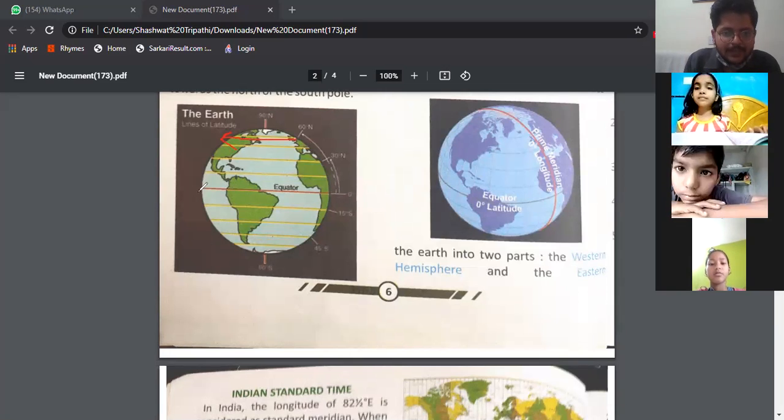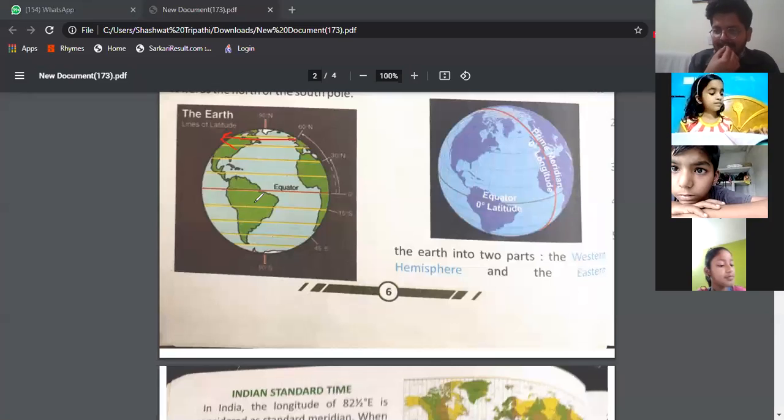This is your equator. And what is the measurement of equator? 0 degree. We consider equator as a measurement of 0 degree. And all the latitudes start from here, go upwards and downwards this side. Understood?